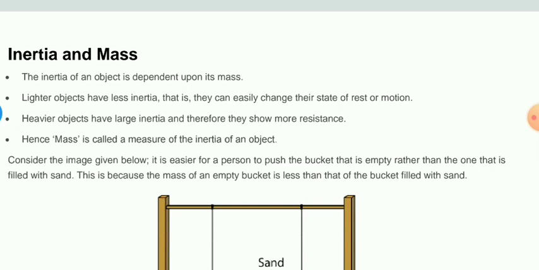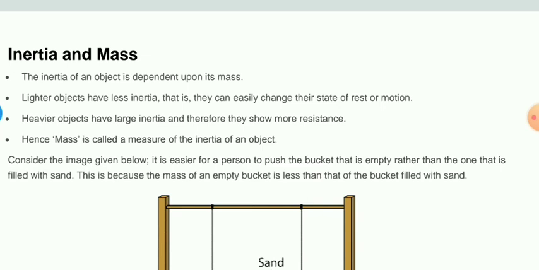Okay, if the object is heavy, then it has large inertia, and therefore it will show more resistance to change its state. Hence we can conclude in one statement, we can understand it very clearly, that mass is called the measure of inertia of an object.